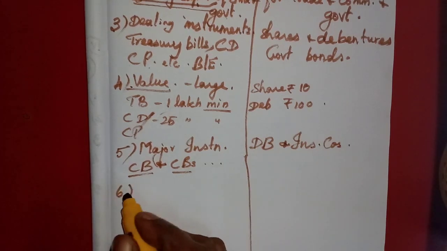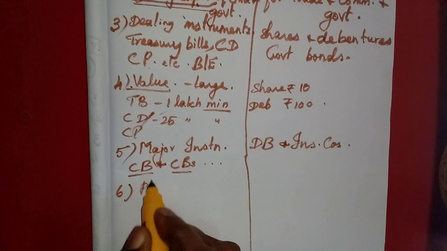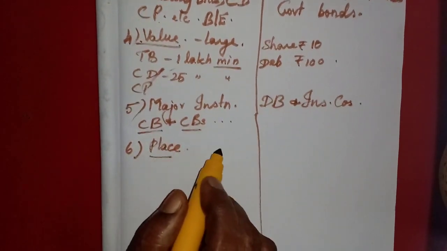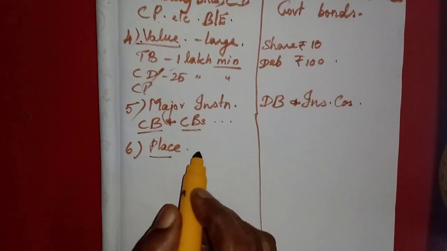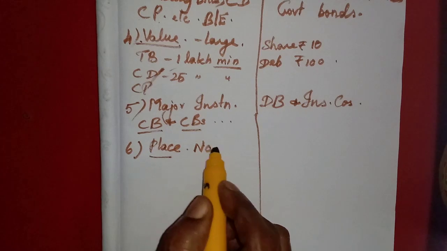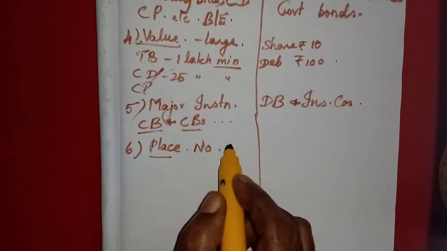Now the place of transaction, where they will conduct the transaction, whether they have a formal place or location. Here in the money market, as we have studied, there is no formal place because the transaction is done through phone.